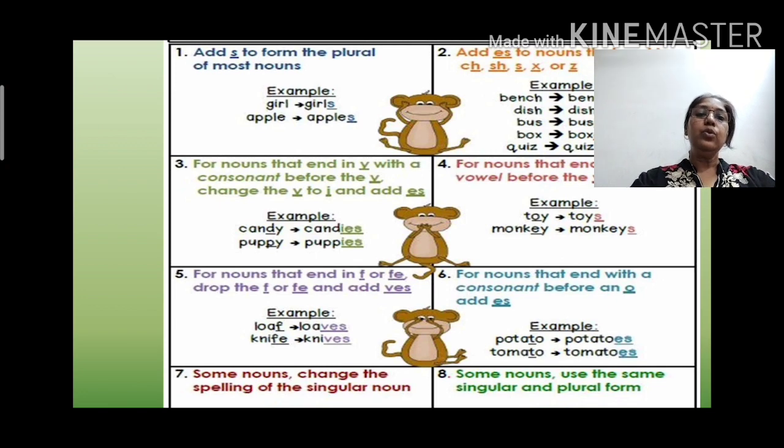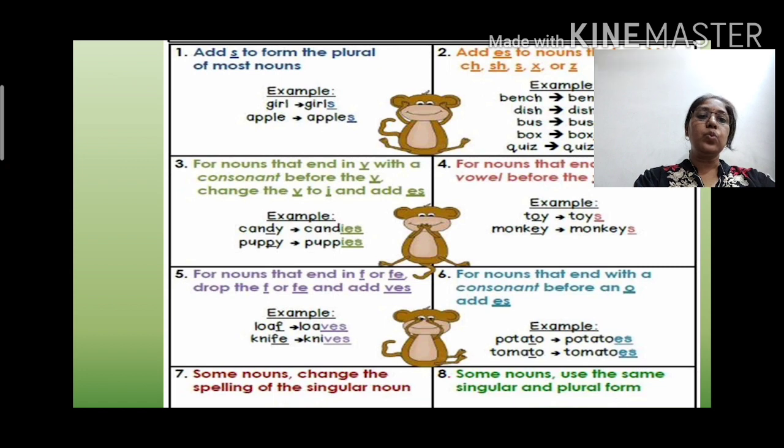Then what you have to do? You have to skip y at the end of the word, and after that you have to add ies instead of y there. Let's see the example. Candy, candies, puppy, puppies. You can see here before y a consonant is there. Candy, D is a consonant.